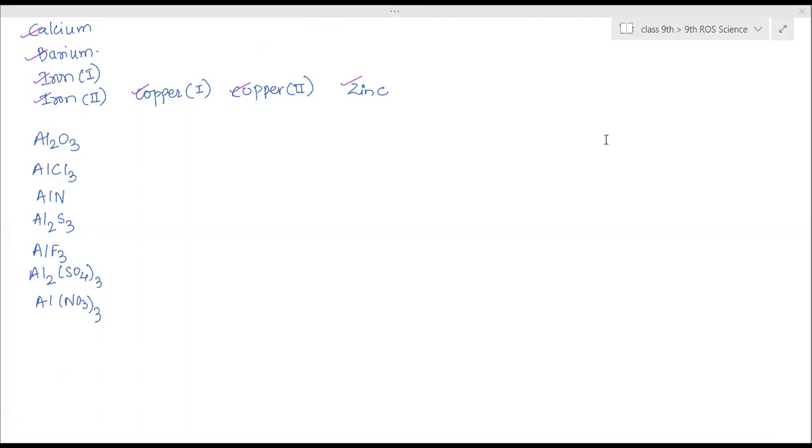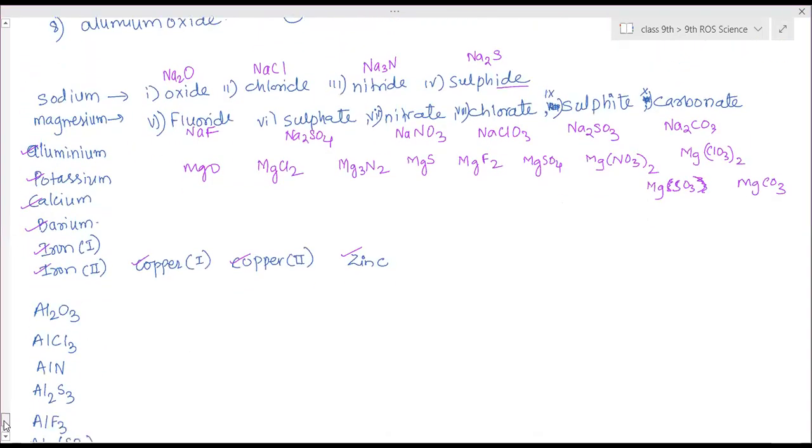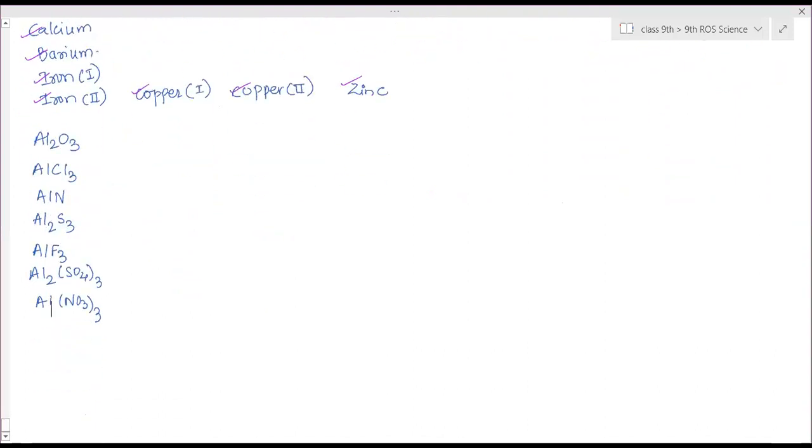Yes. Next one is after nitrate, what is that? Chlorate and CO3 thrice. Sulfite: Al2(CO3)3... Sorry, SO3, SO3. Ma'am, I wrote chlorate. Okay, chlorate.